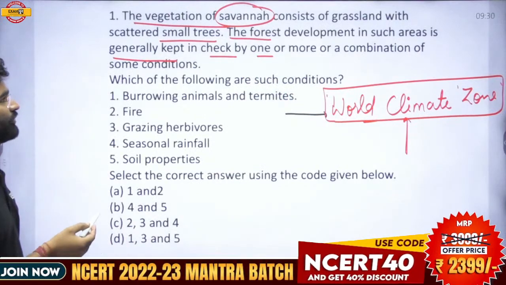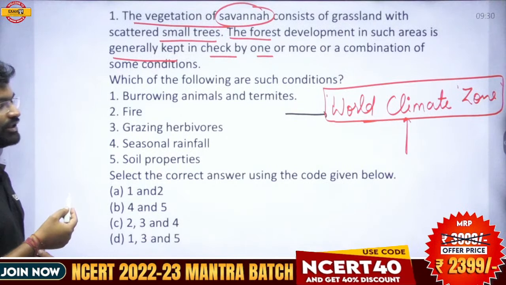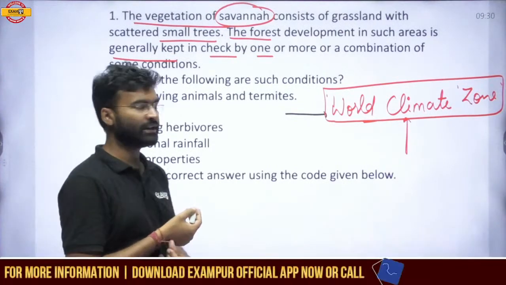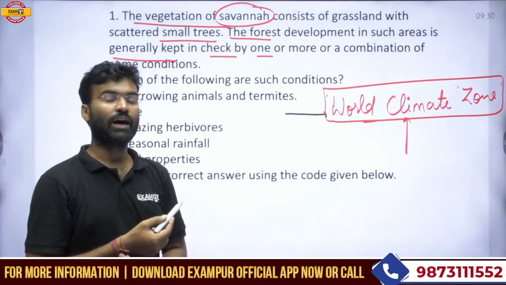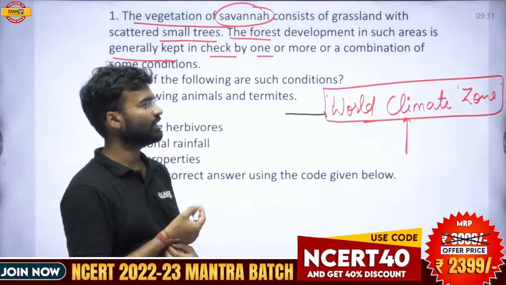The forest development in such an area is generally kept in check. Which conditions, or which of the given statements, are checking the forest development in this savanna zone, or the savanna climatic zone? So which are the conditions?